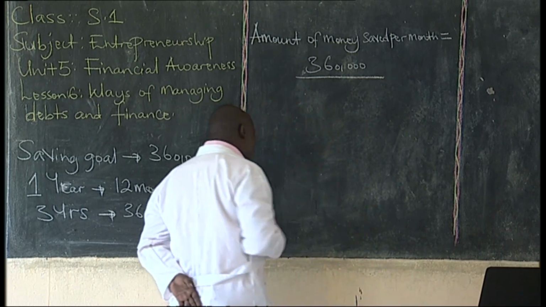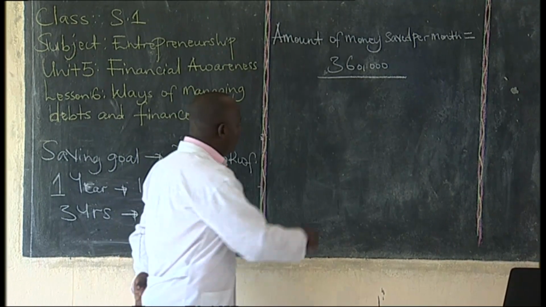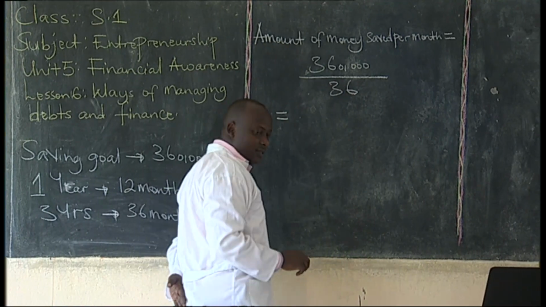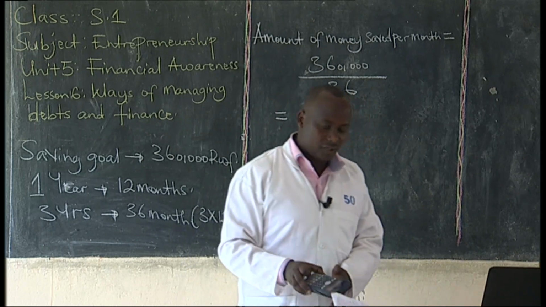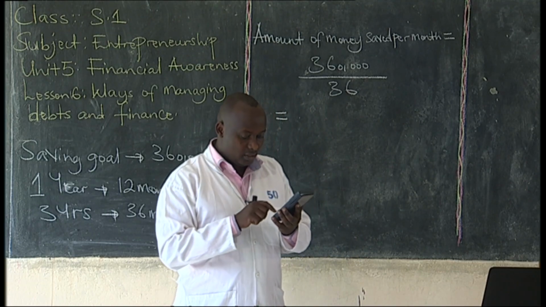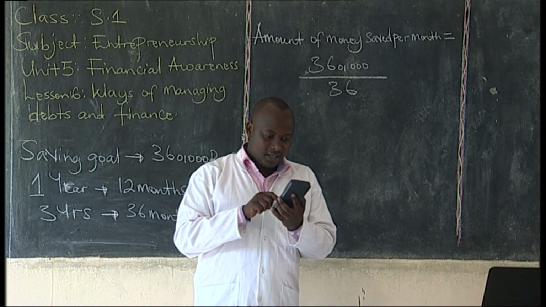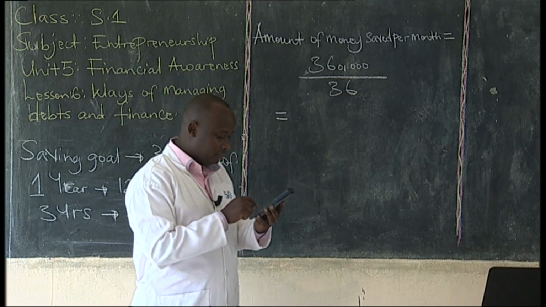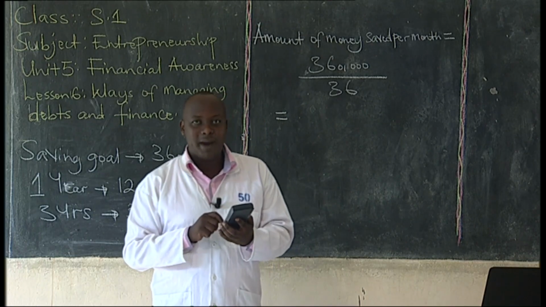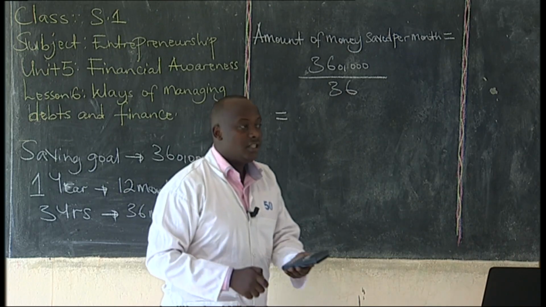Learners, join me and let us calculate this. Hope you have your calculators. If we divide 360,000 by 36 months, we shall get 10,000.